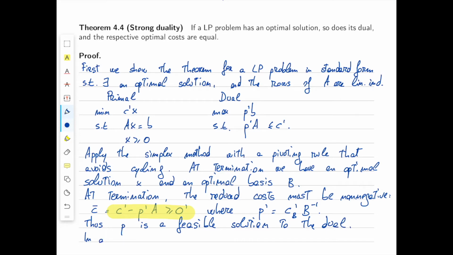In addition, let's look at the cost of P. P transpose B is equal to, we now replace P using this equality and we obtain C_B transpose B inverse B. Now we know that B inverse B is equal to X_B. So this is equal to C_B transpose times X_B. And this is equal to C transpose X. Now we're in a position to use our corollary 4.2 and obtain that P is an optimal solution to the dual.